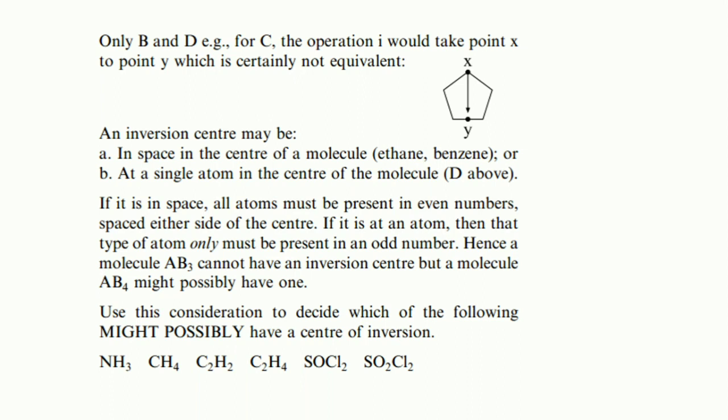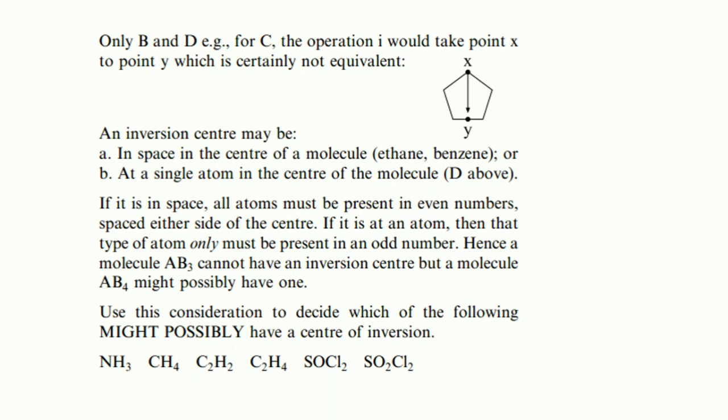Use this consideration to decide which of the following might possibly have an inversion center. You have examples: ammonia NH3, CH4, C2H2, C2H4, SOCl2, SO2Cl2. Can you guess this?